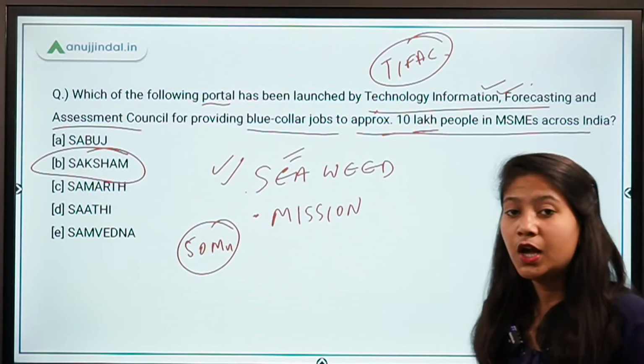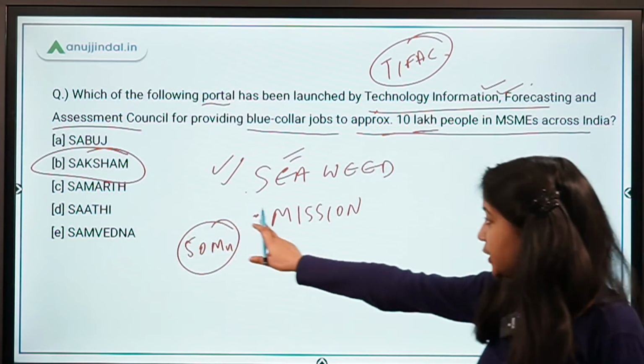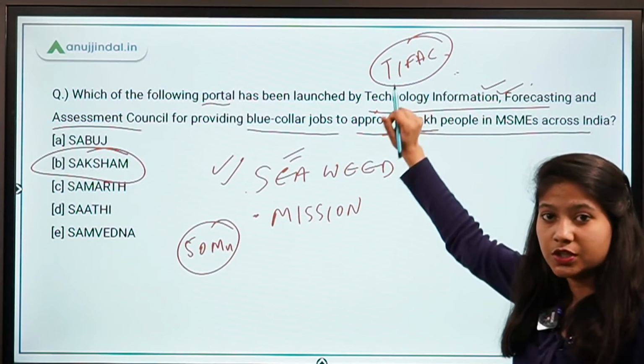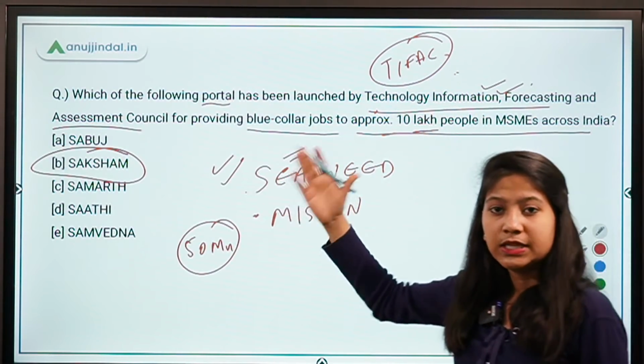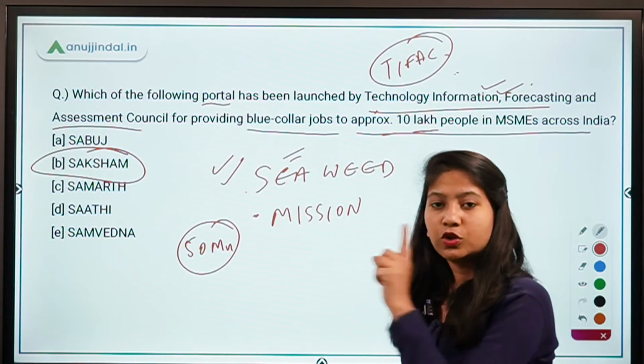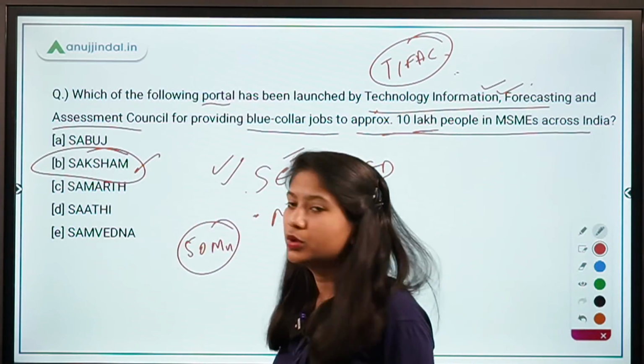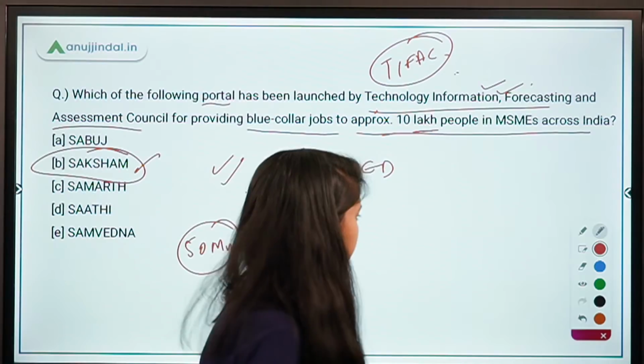Therefore you are not required to delve into too much detail of this mission. Just remember, Seaweed Mission has been launched by this organization, because this question can be asked from you, that which organization has launched the Seaweed Mission. So the answer would be this, TIFAC. Okay, and Saksham portal you have to remember anyway.